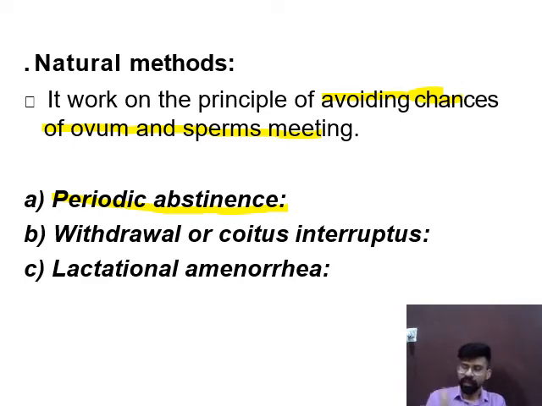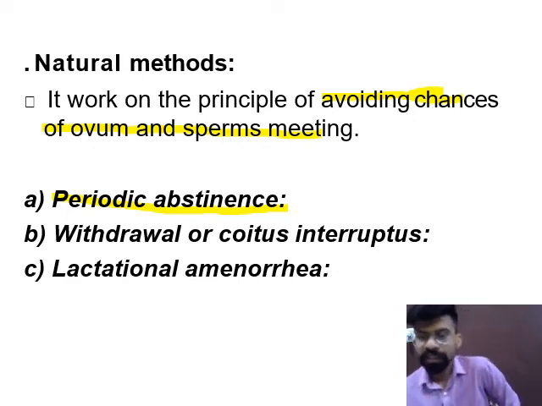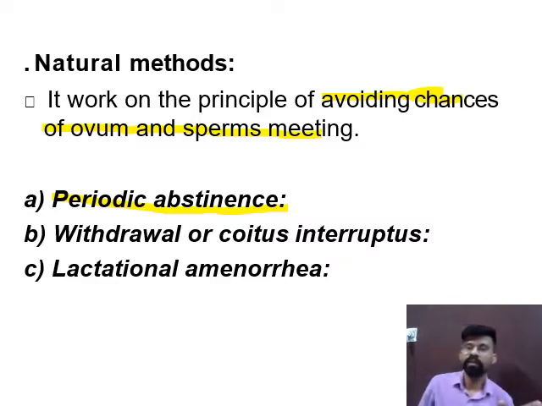So on the 13th day, 14th day, and 15th day of the menstruation cycle, the chances of fertilization will be high. So on the 13th, 14th and 15th day, mating should not be done according to the female menstruation cycle calculation. But when we consider the